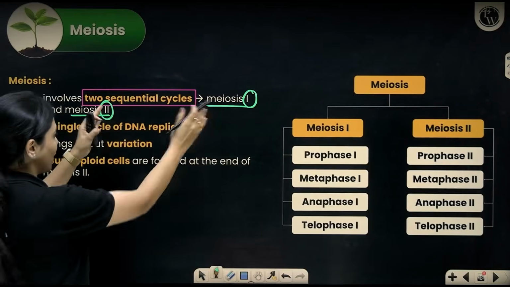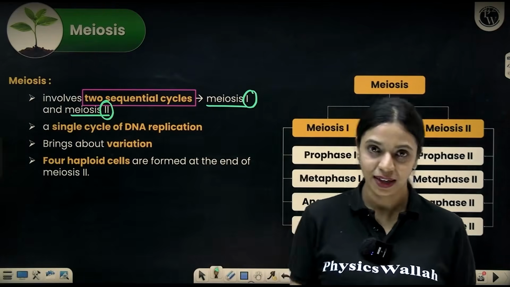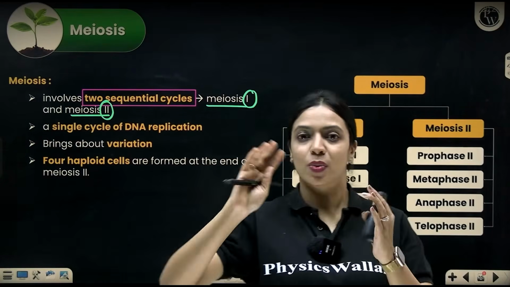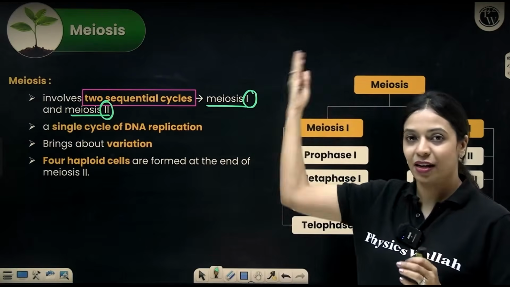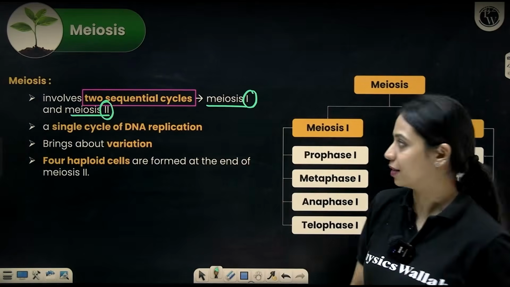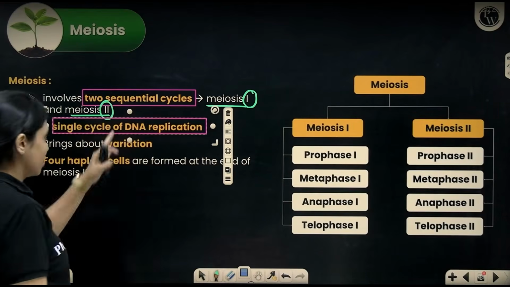But in between meiosis 1 and meiosis 2, there is no DNA replication that happens again. Common to both meiosis 1 and meiosis 2, DNA replication happens only once, in the S phase of the cell cycle. Okay. So, after a single cycle of DNA replication, you can see